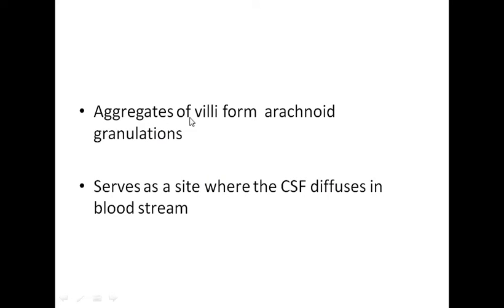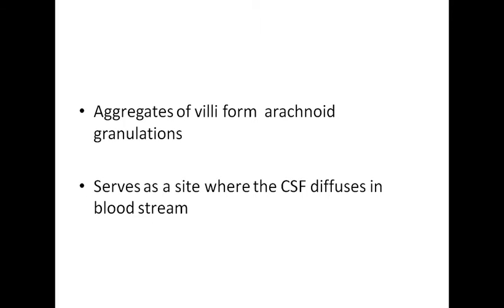So aggregates of villi form arachnoid granulations. Arachnoid villi, उनकी clumping और clustering होके they form up the granulations, right? Now this is important because this is the point where the CSF diffuses into the bloodstream, right? From the subarachnoid space, the CSF is diffused into the bloodstream at this point, right?